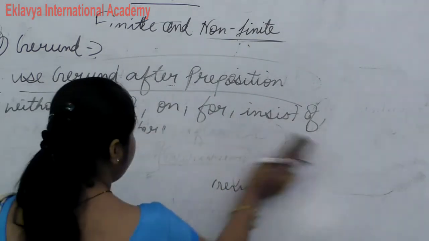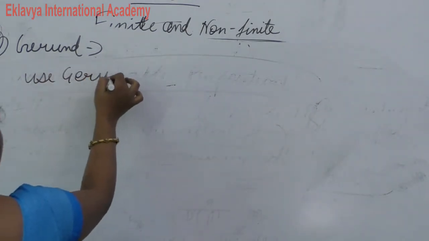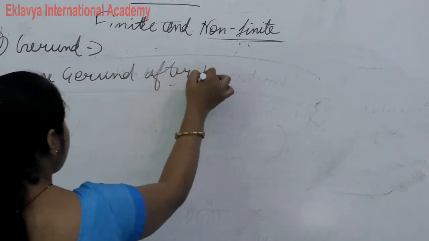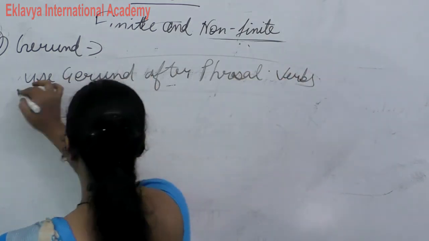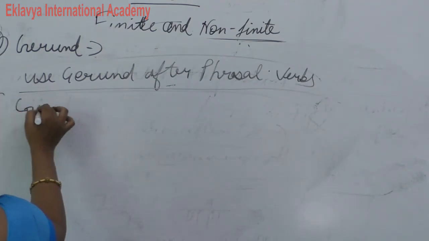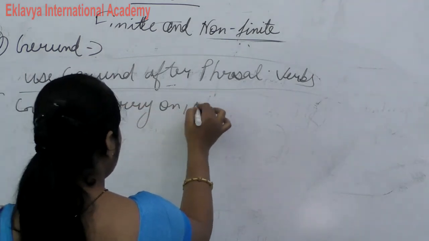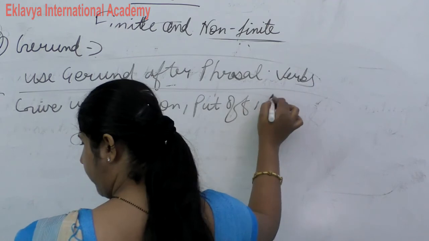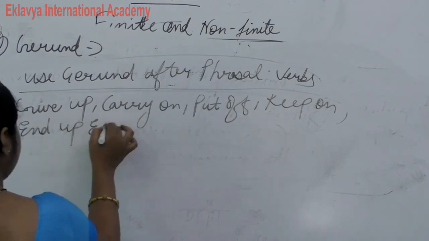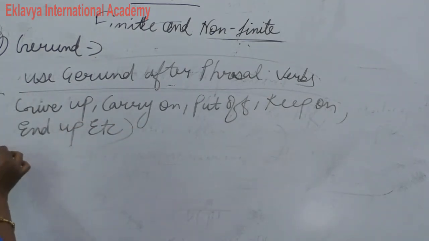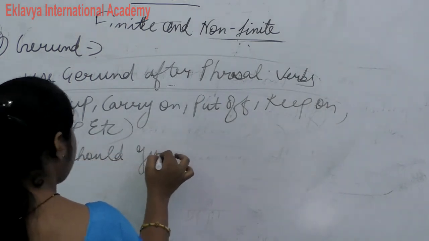Now last, phrasal verbs. Use gerund after phrasal verbs. Phrasal verbs, so give up, carry on, put off, keep on, end up, keep up, etc. Example, you should give up smoking.